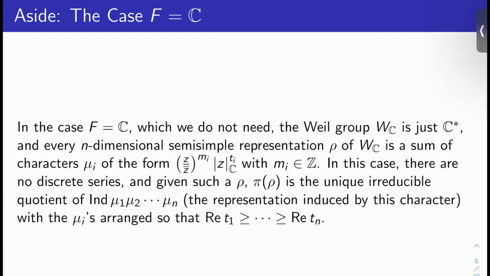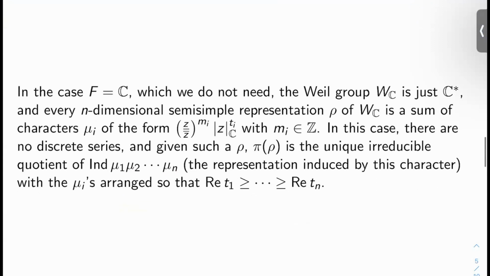Okay, there are no discrete series. I defined a discrete series a few videos ago. And if I give you such a rho, the pi of rho that we get from rho is the unique irreducible quotient of the representation induced by the character mu sub 1, mu sub 2 through mu sub n. And how do you arrange the mu's here? You arrange them so that the real part of t1 is bigger than or equal to the real part of t2 and so on all the way down until you get to the real part of t sub n.